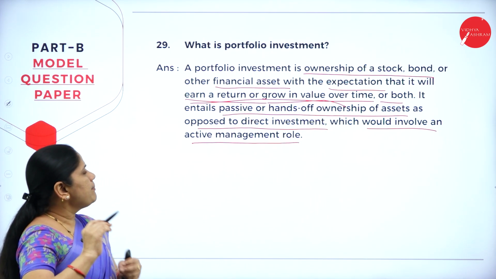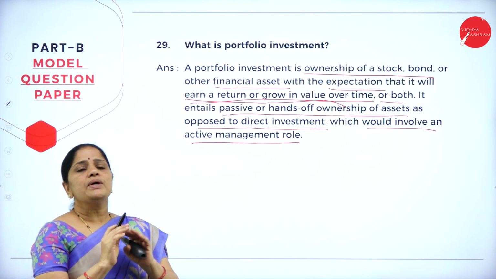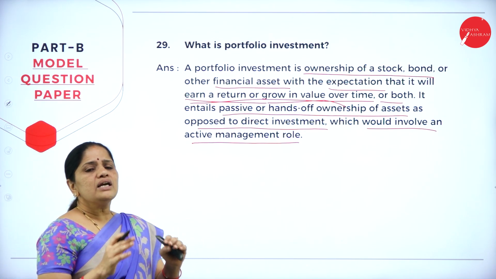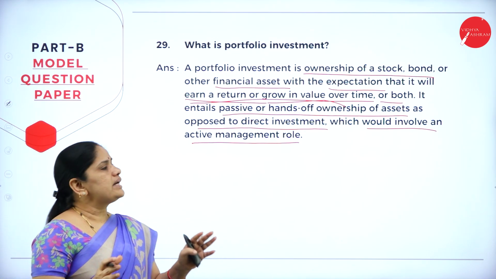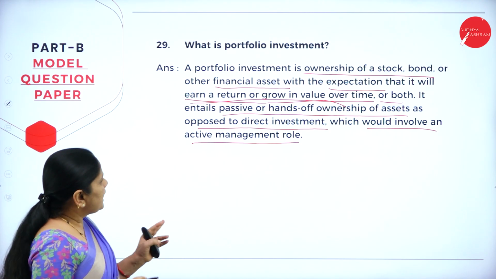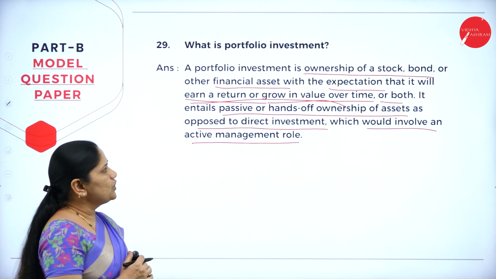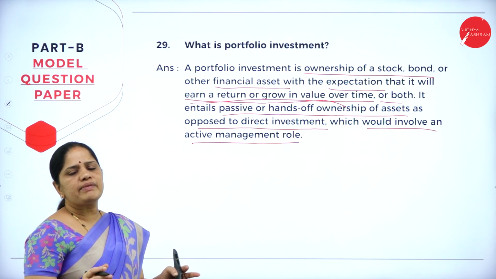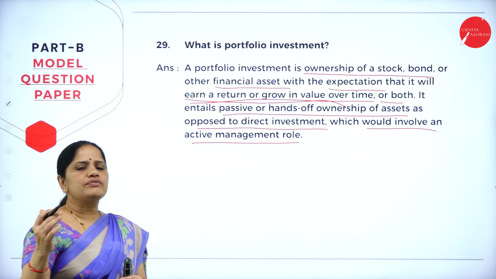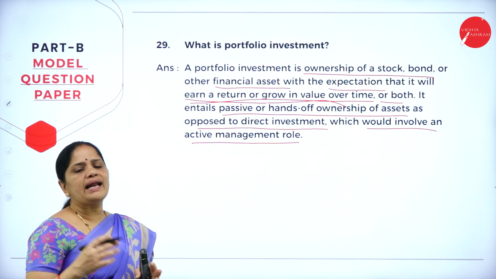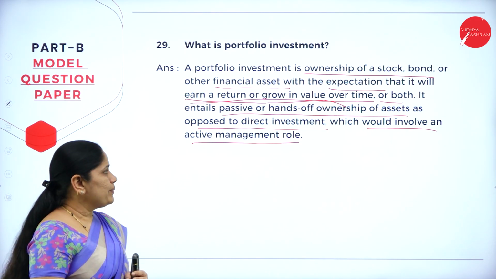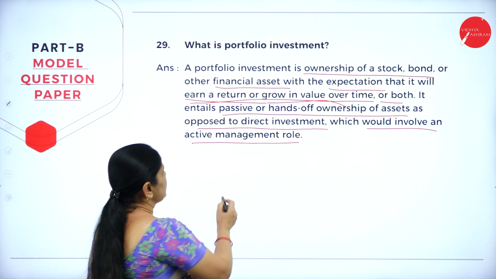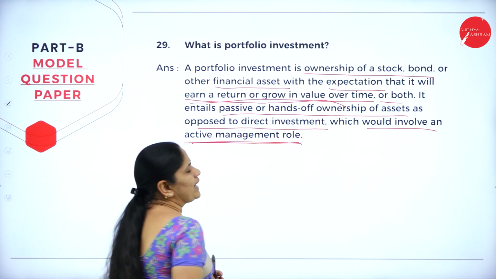It entails passive or hands-off ownership. So, you don't have to do anything. You have to just make the investment and keep it. Under portfolio investment, it is just a passive investment. You just make the investment and leave, and over a period of time, the money will grow and earn returns. But in case of direct investment, we need an active management role.